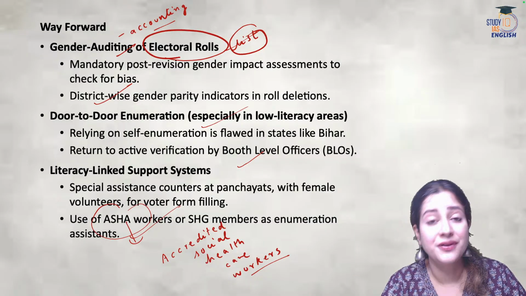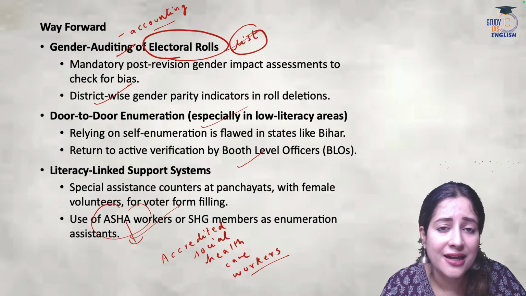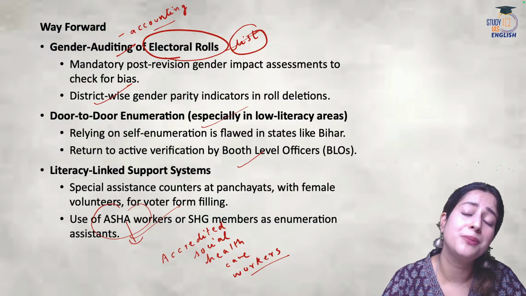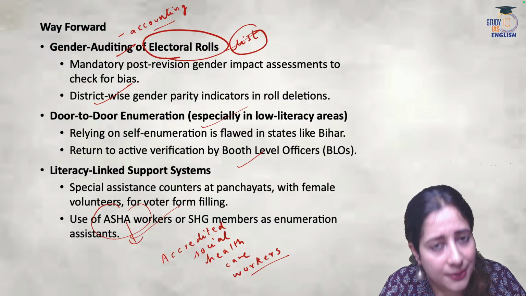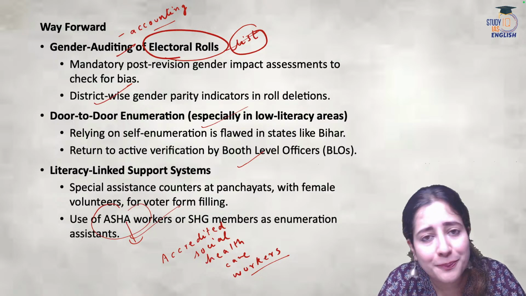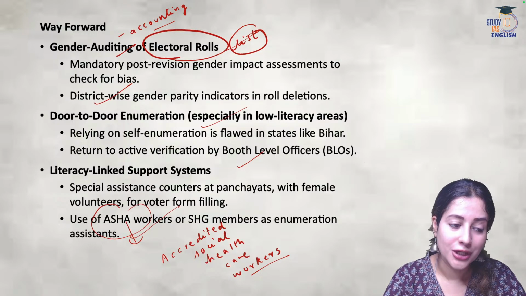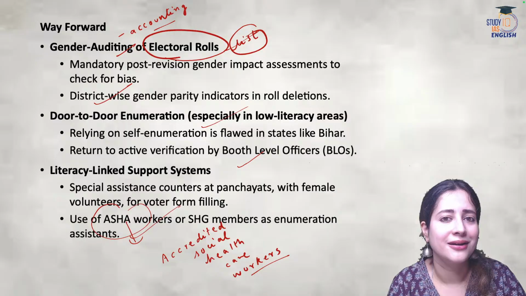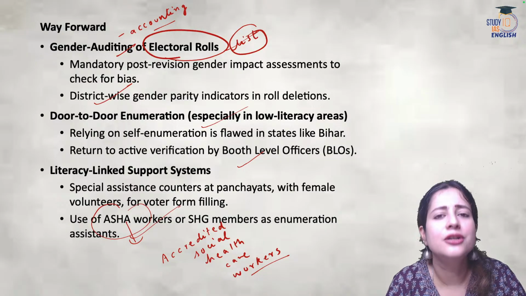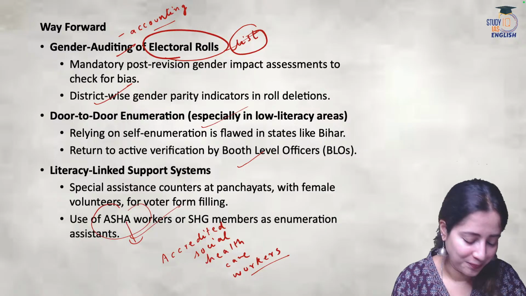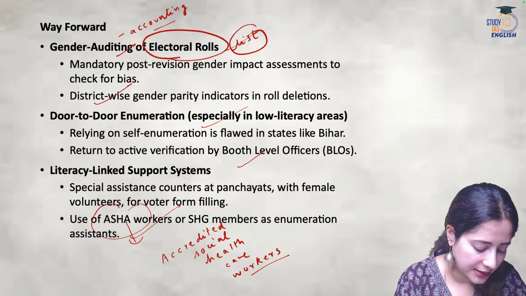Then, apart from that, we can have self help groups, we can have NGOs, we can have the Anganwadi workers. All of these people and the Panchayat workers can come together and create the necessity on the part of the rural people to go and cast their vote, to go for the registration, and to make them understand, if they are uneducated, how to comprehend the digital format of enumeration. So that's all this article is trying to say. I hope you were able to understand this article properly.